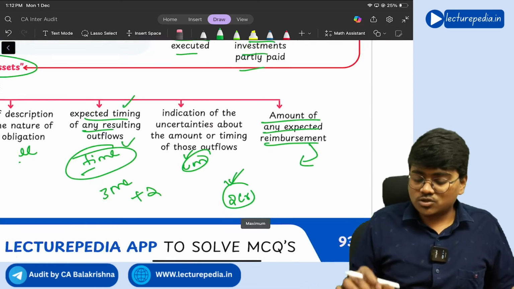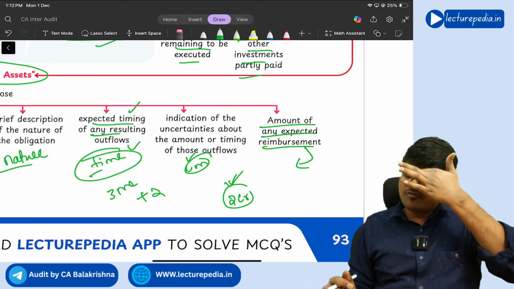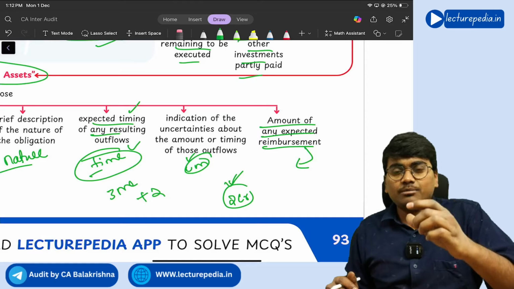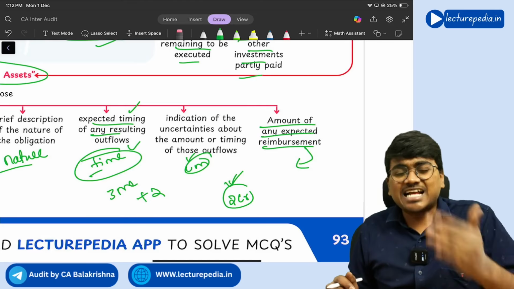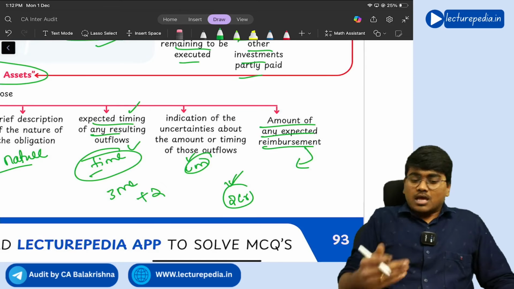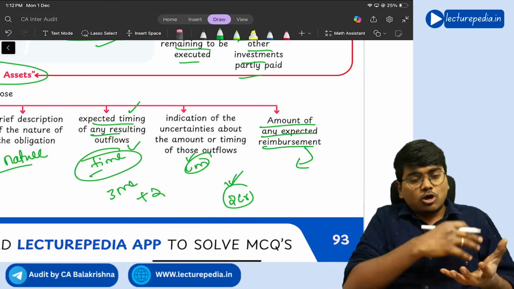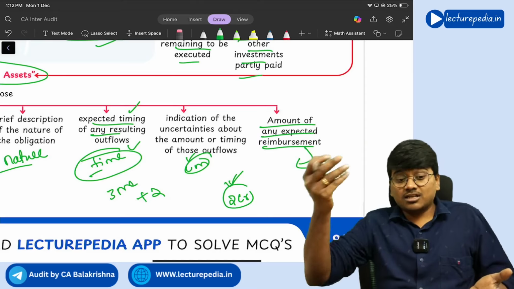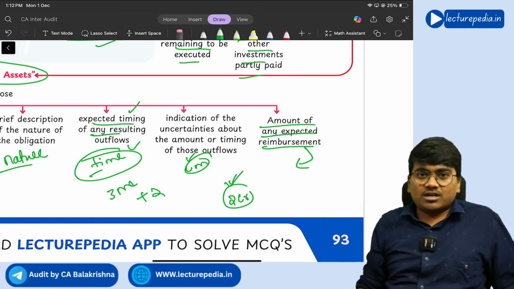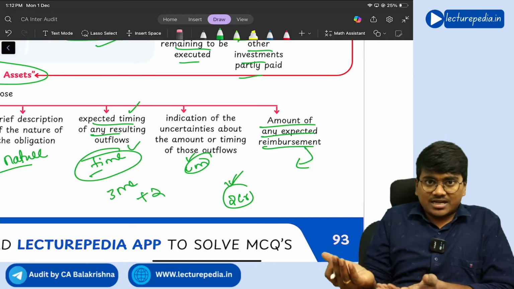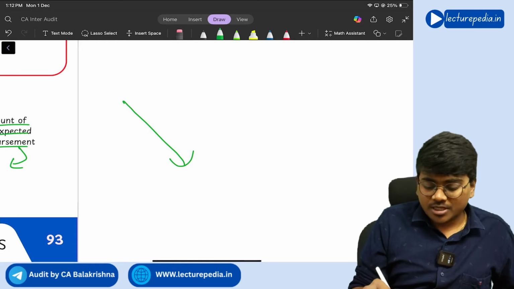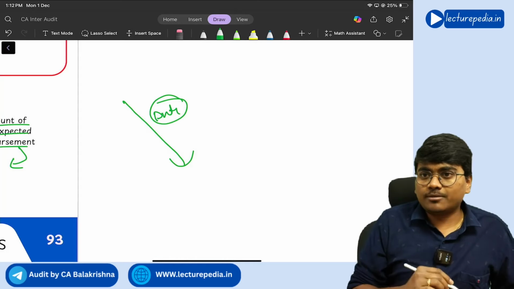Generally this will happen if you are exporting goods to a foreign country, then the government will give cashback of the export duties that you have paid. Or when you are importing, and those imported goods you have manufactured in India and are exporting, then whatever import duty you have paid will again be reimbursed by the government because you are exporting, right? So you have imported the goods, while importing you will pay duty, right? Customs duty you will pay.